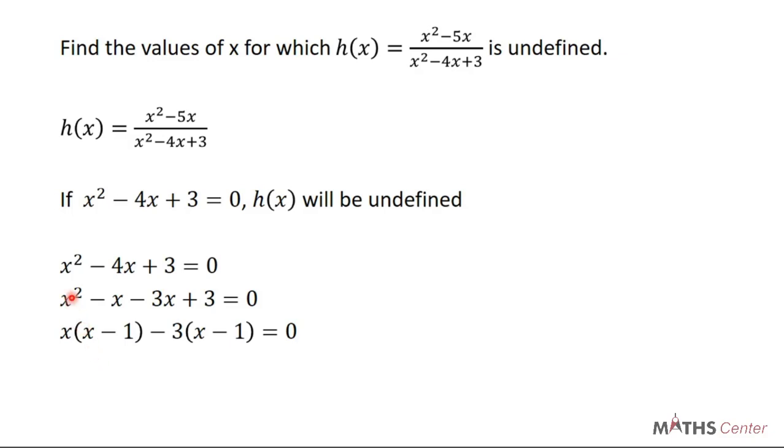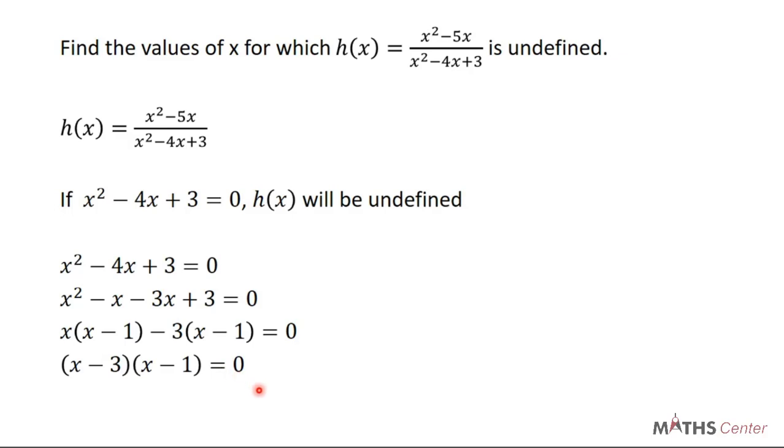Let's factorize. So we factorize x out. We are going to get x into bracket x minus 1, then minus 3 into bracket x minus 1 is equal to 0. As I said, we have a negative sign here. Whenever you have a negative sign here and you factorize something out, the sign, if it's positive, changes to negative as we have here. So we have x minus 1 here, we have x minus 1 here. So we pick one of them, then you pick x minus 3 is equal to 0.